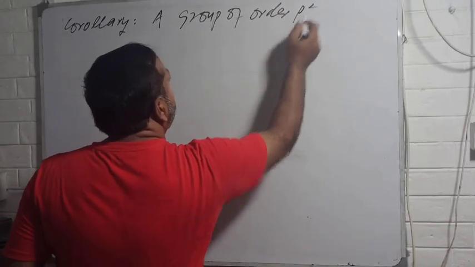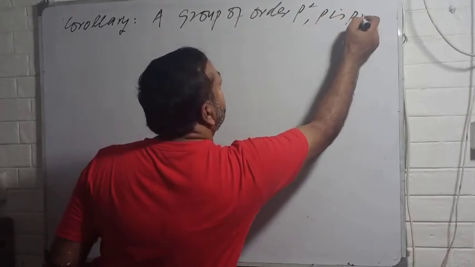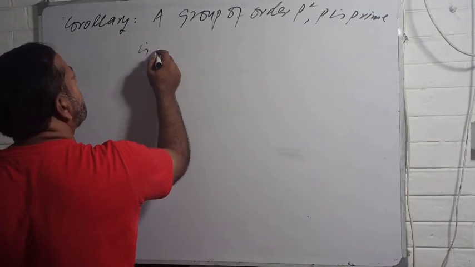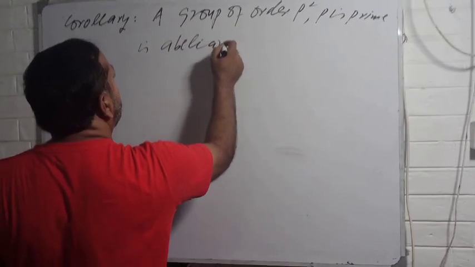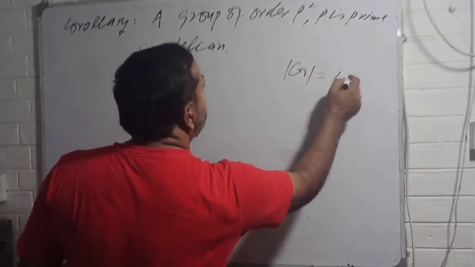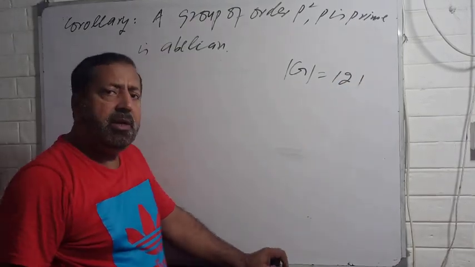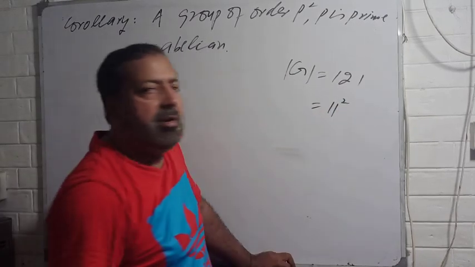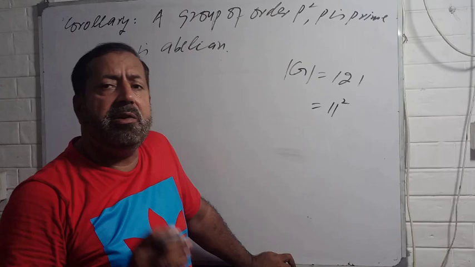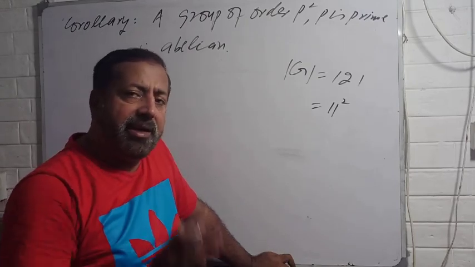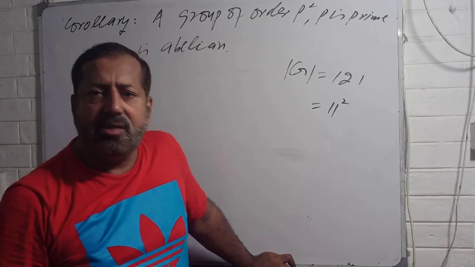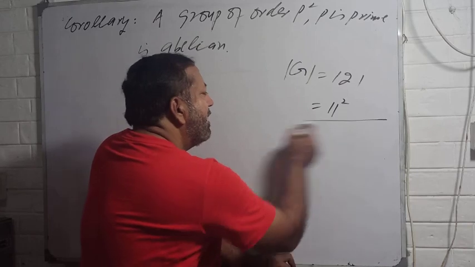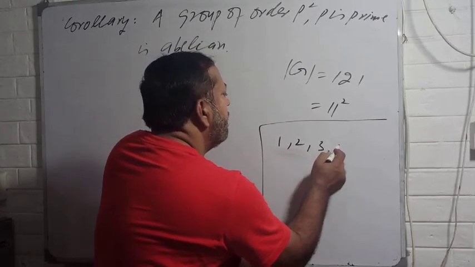So the proposition is: a group of order p square, where p is prime, is abelian. If the order of G is 121, we can directly find whether it is abelian or not. This is equal to 11 square. You know 11 is a prime. So every group of order 121 must be abelian. Means that there does not exist any non-abelian group of order 121, right?